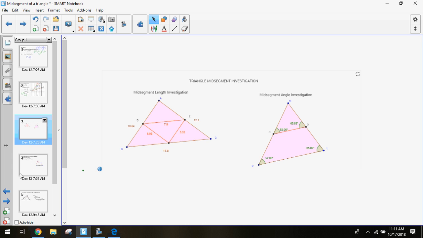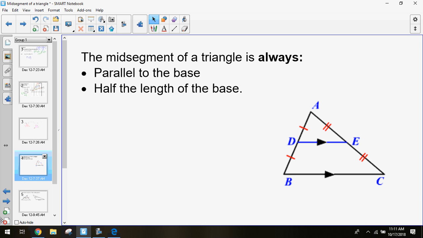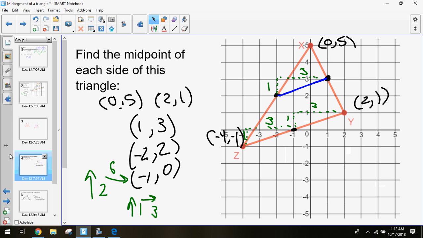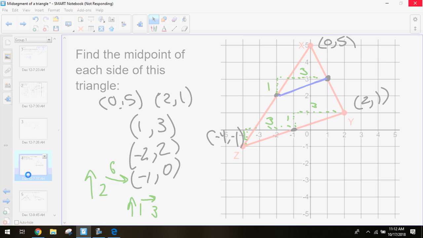These are the two main things to remember about our midsegment. Anytime you have two midpoints and connect them to form a midsegment, it's always going to be parallel to the base of that triangle, and it'll always be half the length of the base. Once again, the base doesn't necessarily mean the bottom of the triangle, it just means the opposite side from where that midsegment is formed. You could have a midsegment that comes back to me, right here, and this would be our base. So it's not necessarily the bottom of the triangle.